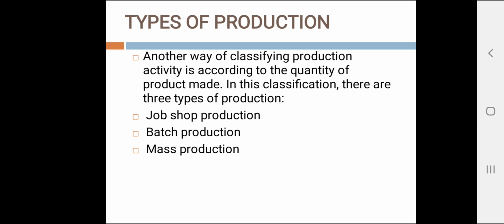The manufacturing equipment used in batch production is general purpose but designed for higher rates of production.